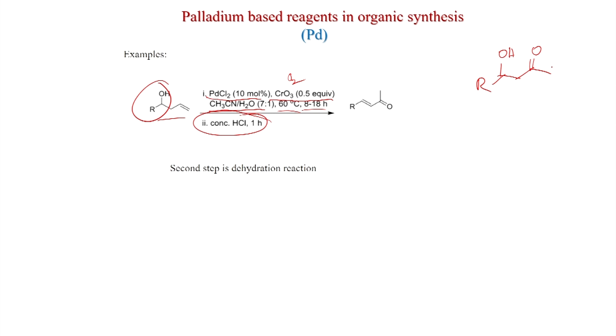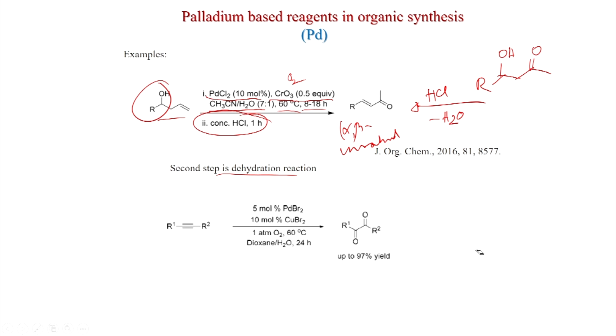So, what happens? You get first this beta hydroxyketone, and if you treat the beta hydroxyketone with HCl, then water gets eliminated and you get this alpha beta unsaturated ketone. Second step is the dehydration reaction. So, this is also the same mechanism, the Markovnikov addition is happening. This was published in JOC 2016.